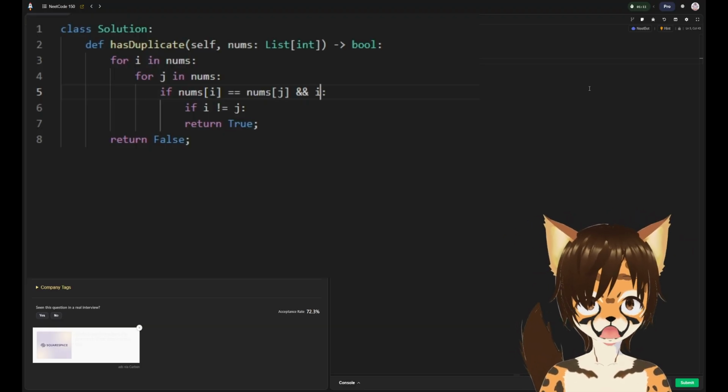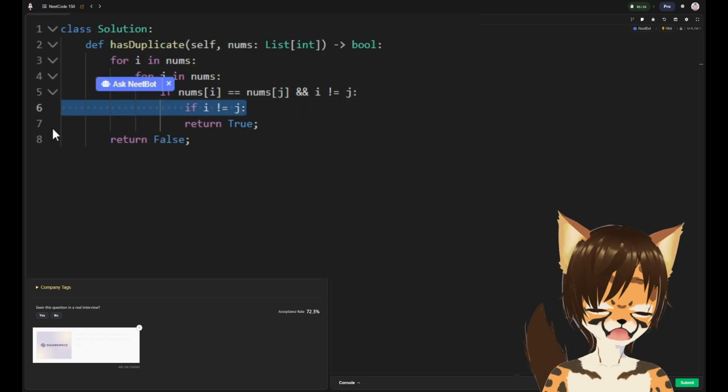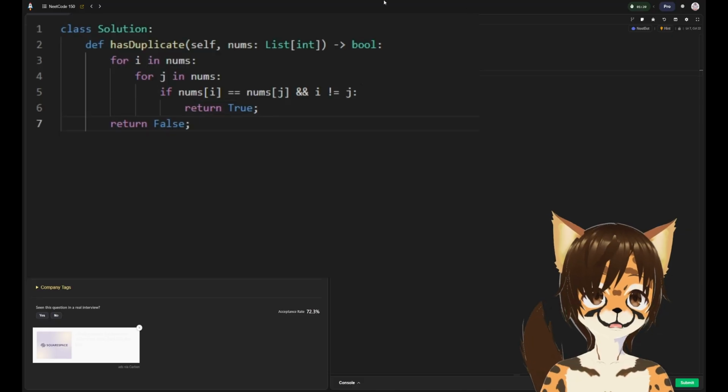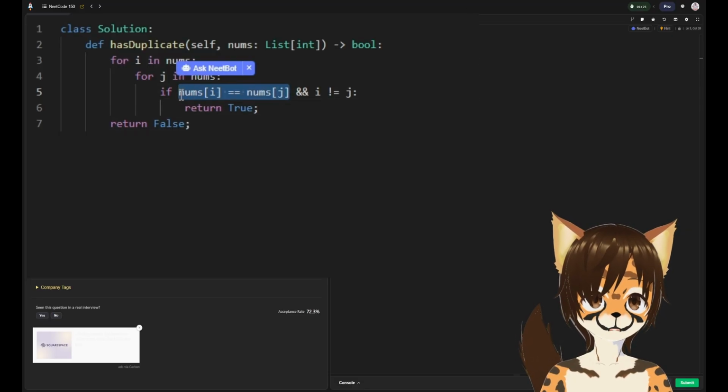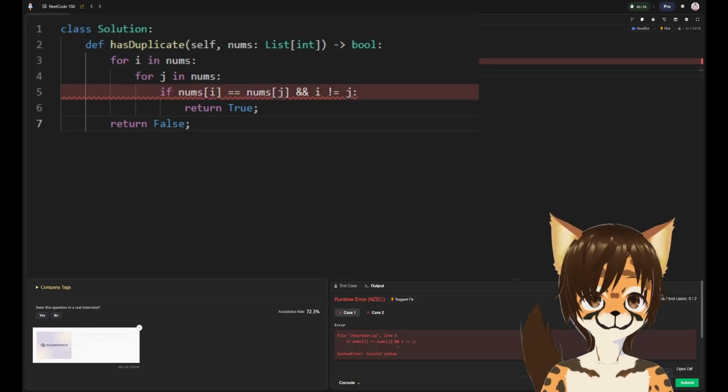Hold on. I'm sure this is not how you're supposed to do it in Python, but we'll try this first. If the element that we're detecting is equal to the element that we're comparing it to, then return true. And it has to be that the element isn't being compared to itself. And that should be good.